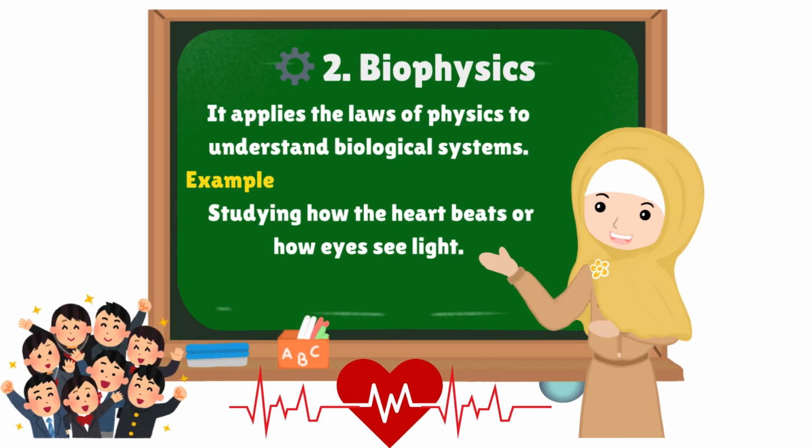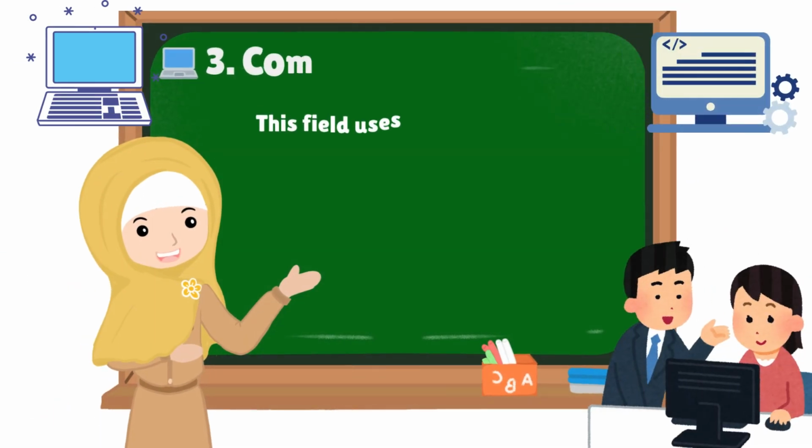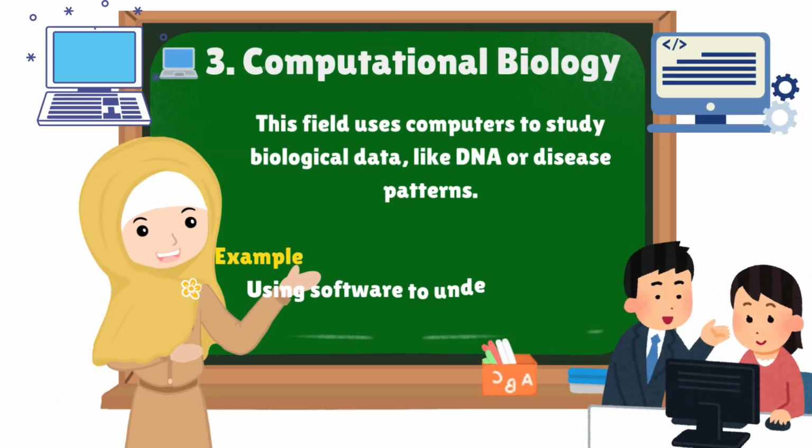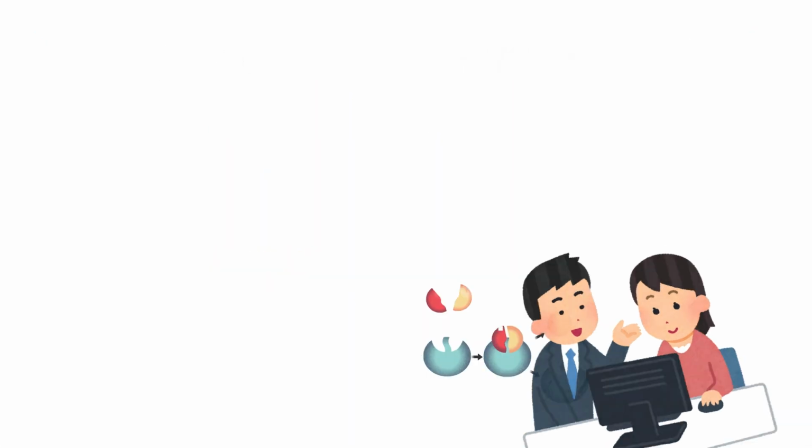Next is biophysics. Biophysics mixes physics and biology. Like how the heart pumps blood or how our eyes see light, all these follow the rules of physics. Third is computational biology. This field uses computers to study biology. Scientists use it to track how diseases spread or understand DNA.